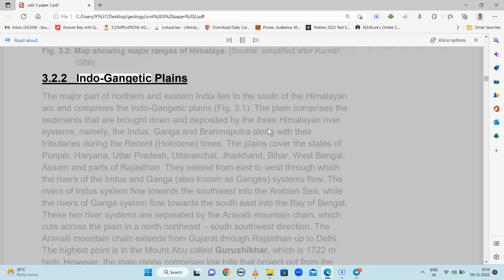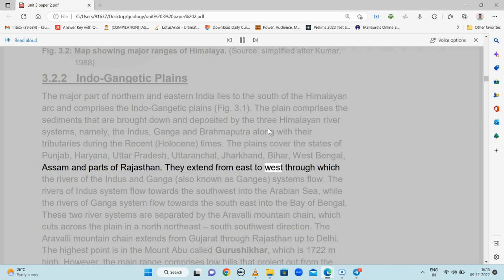3.2.2 Indo-Gangetic Plains. The major part of northern and eastern India lies to the south of the Himalayan arc and comprises the Indo-Gangetic Plains. Fig. 3.1 The plain comprises the sediments that are brought down and deposited by the three Himalayan river systems, namely the Indus, Ganga and Brahmaputra, along with their tributaries during the recent Holocene times. The plains cover the states of Punjab, Haryana, Uttar Pradesh, Uttaranchal, Jharkhand, Bihar, West Bengal, Assam and parts of Rajasthan.